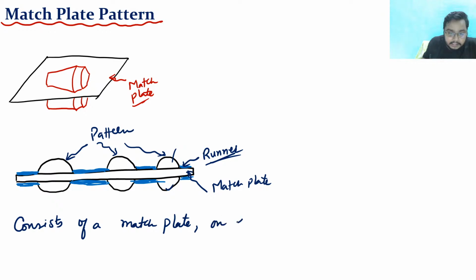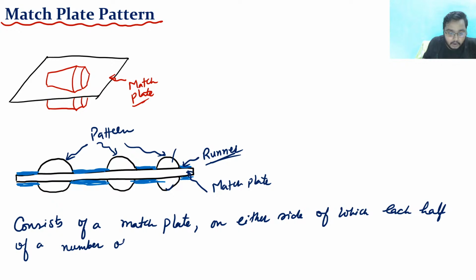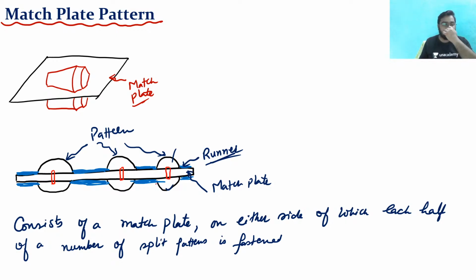So it consists of a match plate, on either side of which each half of a number of split patterns is fastened. I have already told you how they are fastened. Suppose these are fastened by pins. So a pin is there, a pin is there, a pin is there. With the help of the pins, these patterns are fastened on the match plate.